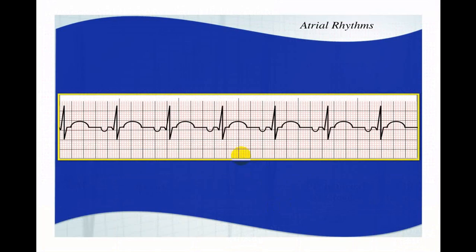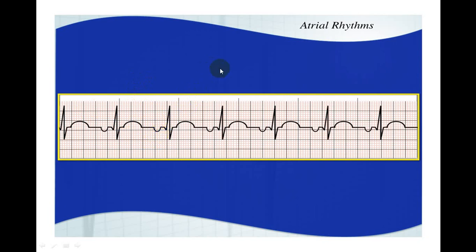Now you can see here all QRS complexes are identical. The RR interval is nearly constant. All QRS complexes are preceded by a P wave, but the QRS complex is upright and the P wave is inverted. So this impulse has not come from a normal area. It is not from the sinus. So as it is not from the sinus, it is from the atrium. And again in the atrium, it is not going from the right atrium towards the left atrium. Hence, this is from the left atrium.